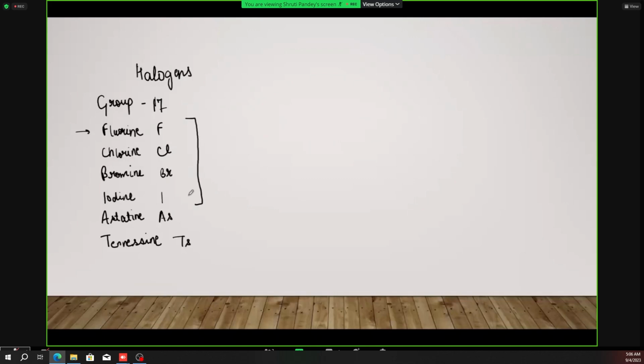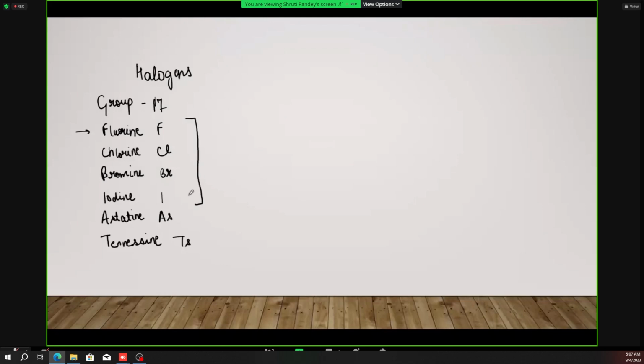And then talking about tennessine, the chemical nature of tennessine is still not known to the researchers. The work is still being carried on, and we do not exactly know about its nature. And it's a very high molecular weight element. So we do not talk about this also.